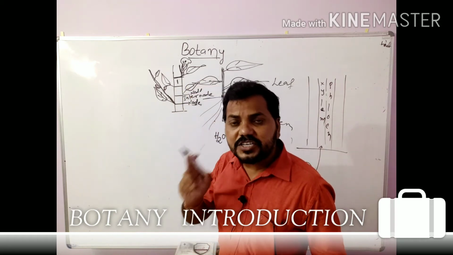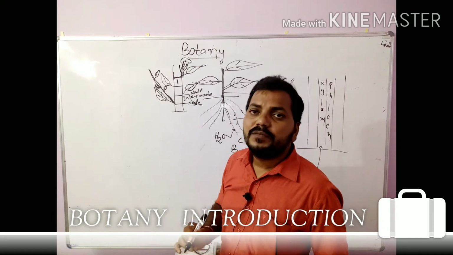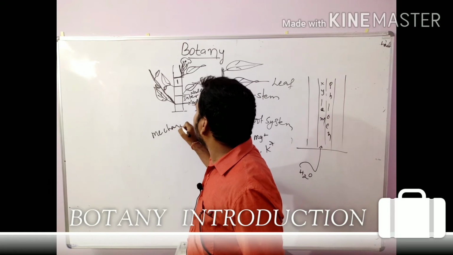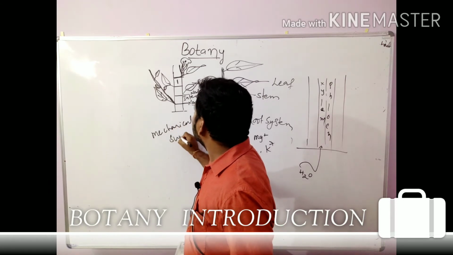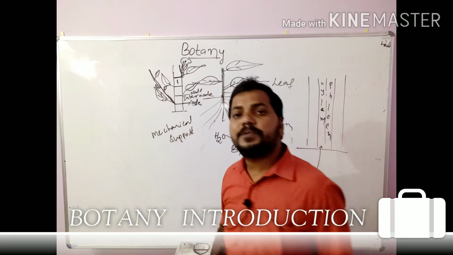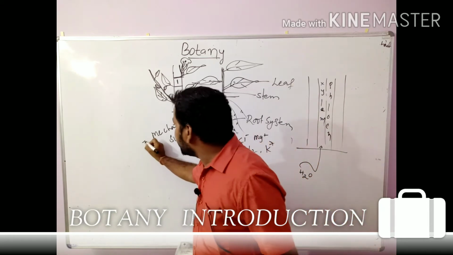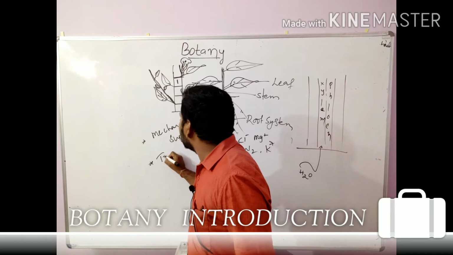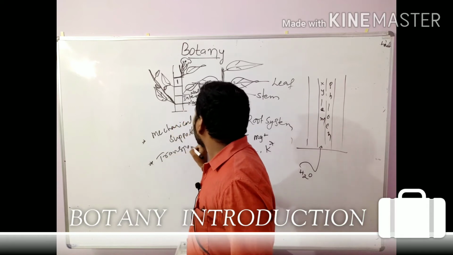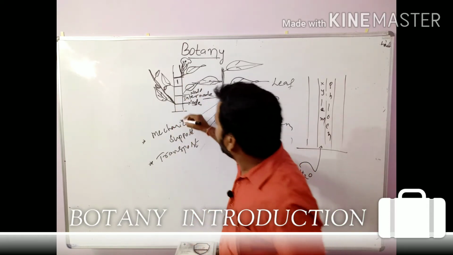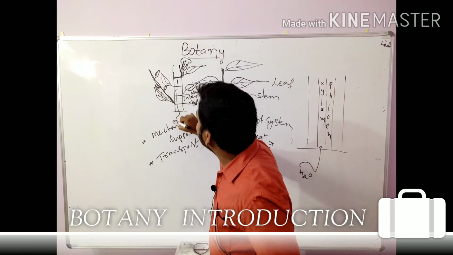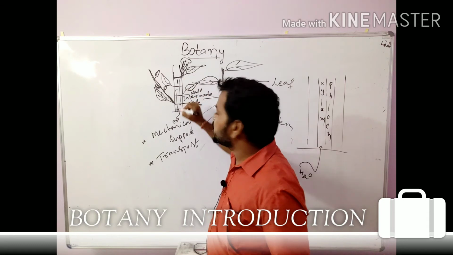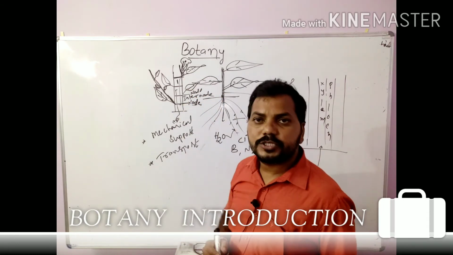The main function of the stem is that it gives mechanical support. This is one character, and the second character is transport, which can transport water from the root, and food material from the leaf to the root.